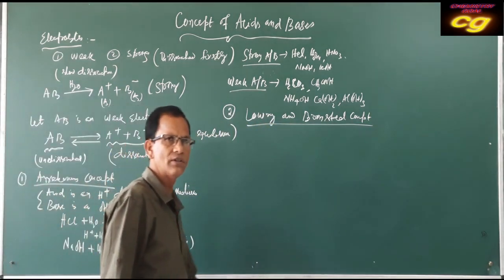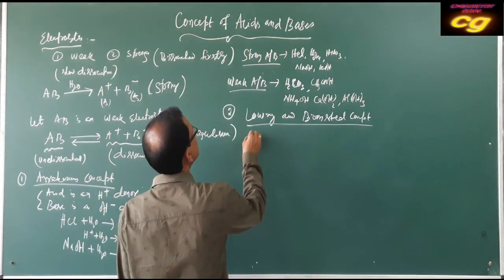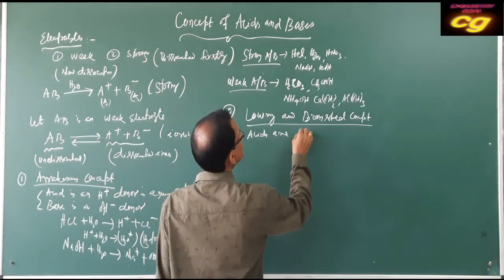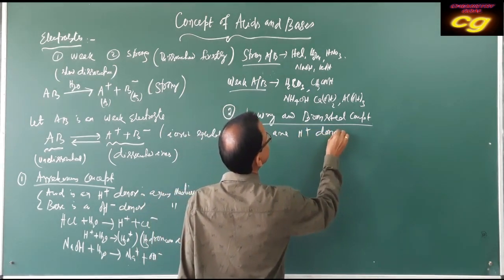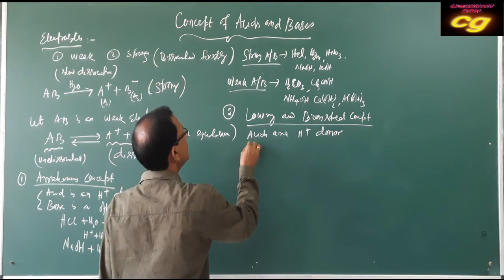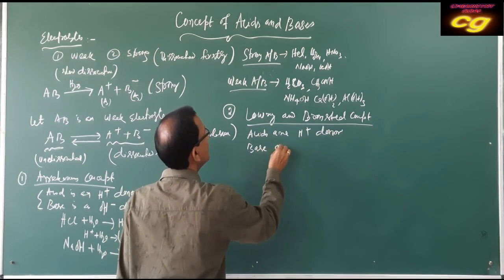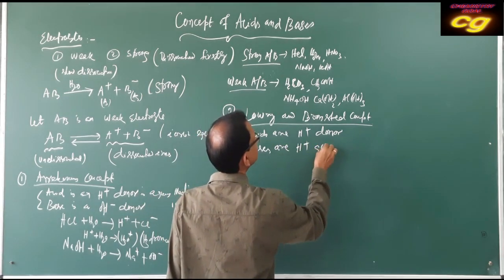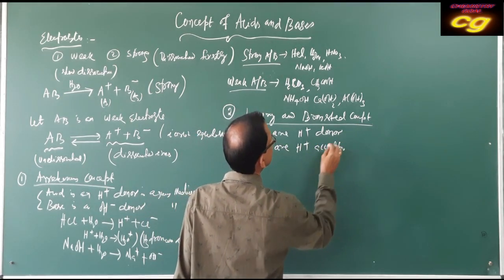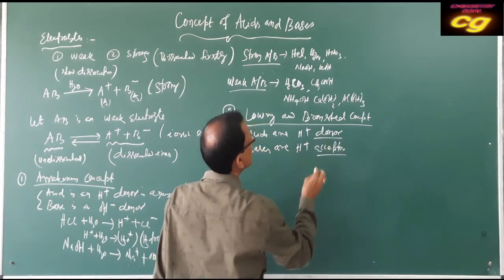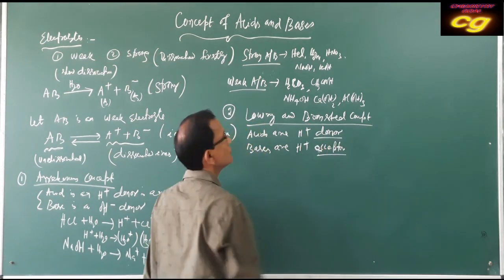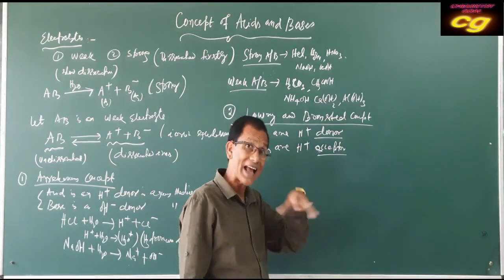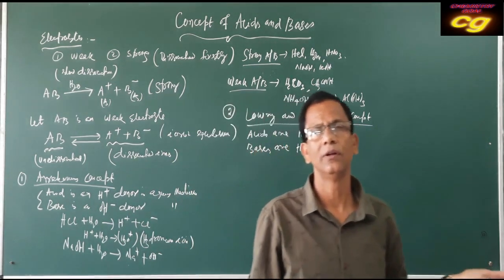Acids are H plus donors, and bases are H plus acceptors. This is the difference. Very important. So H plus donors are called acids and H plus acceptors are called bases.